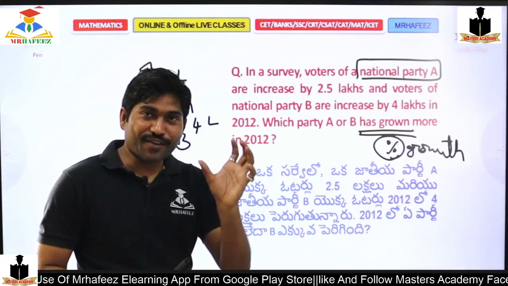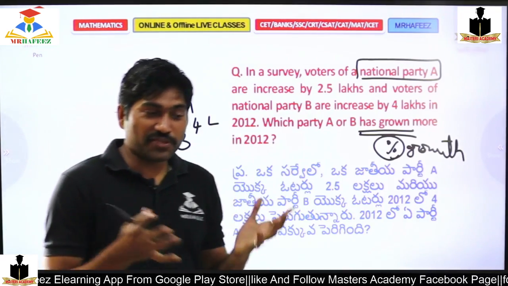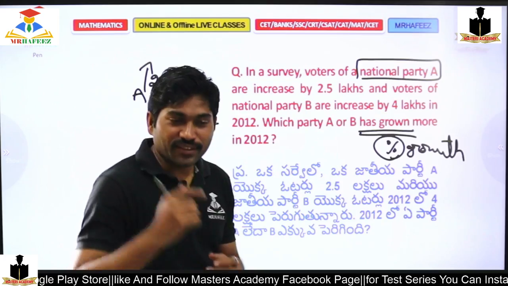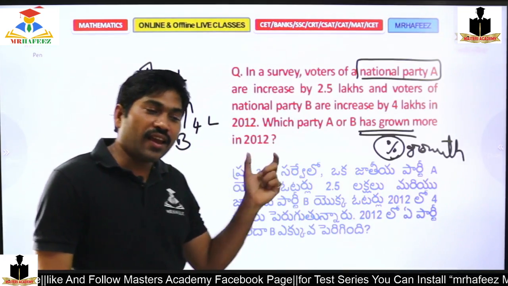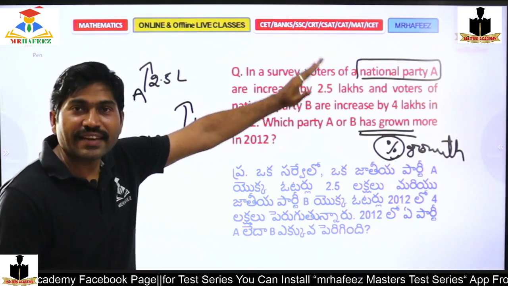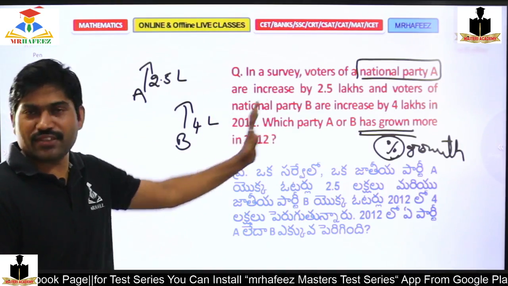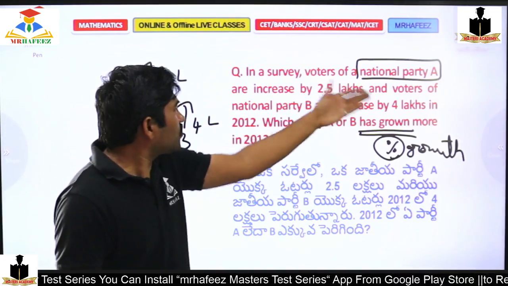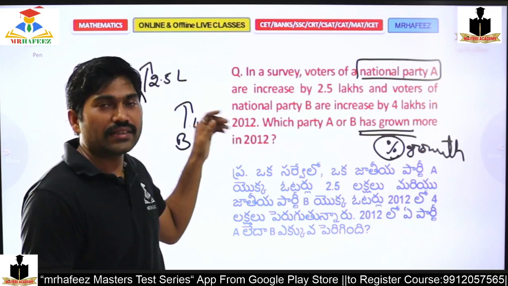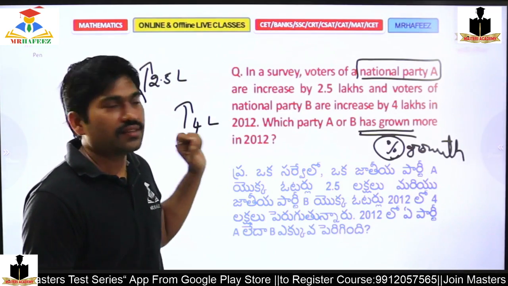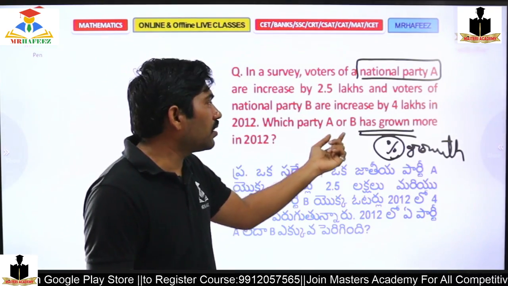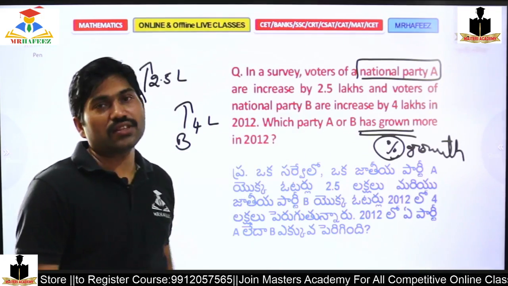Priya is in confusion. Madhavi, I'll repeat again. National Party A increased by 2.5 lakhs. That is very clear. It happened in the 2012 elections. The voters of National Party B are increased by 4 lakhs, again in 2012. But here the question is whether party A or B has grown more in 2012.